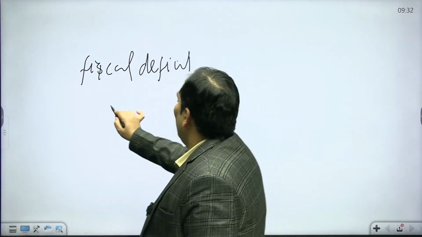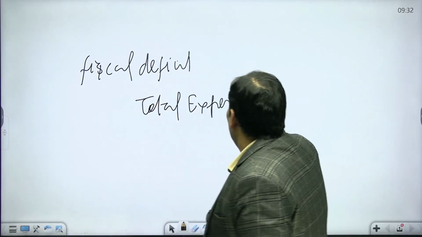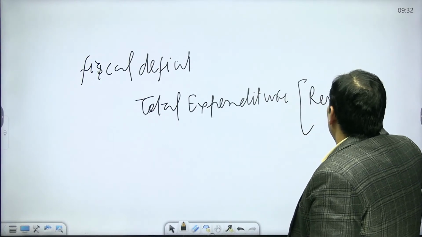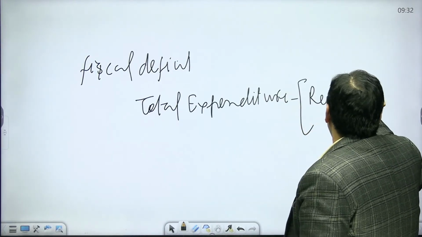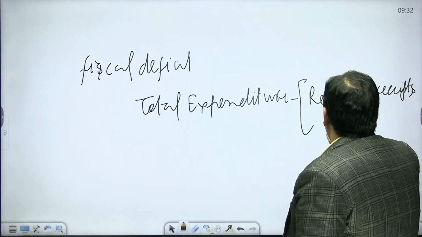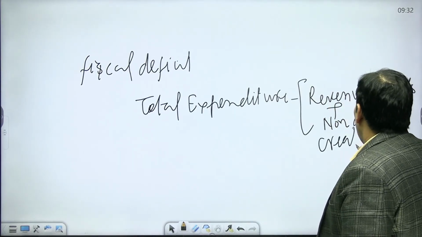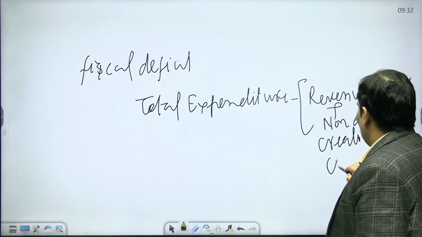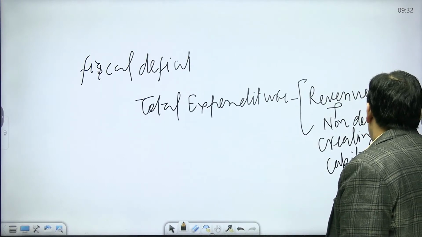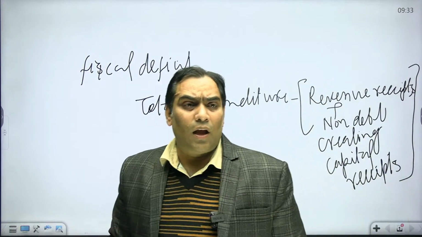Fiscal deficit is nothing but total expenditure minus revenue receipts plus non-debt creating capital receipts. So this is fiscal deficit.